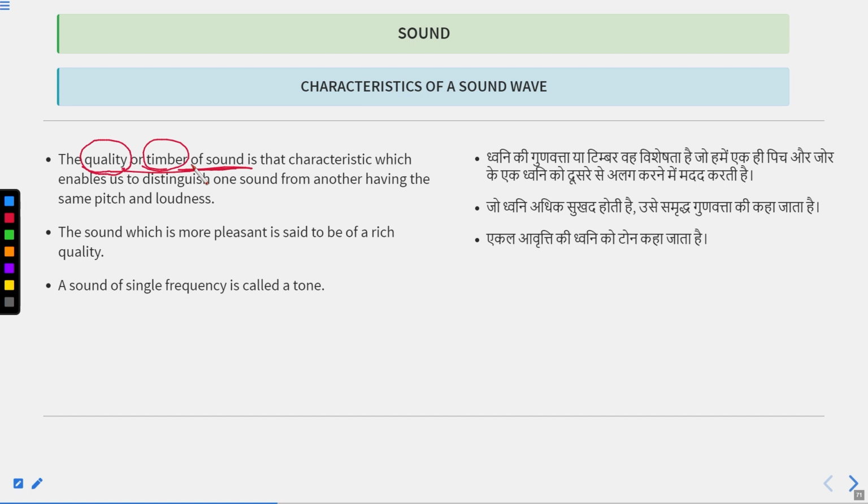It is because you are using the characteristic of sound which is called quality of sound. It helps us distinguish one sound from another if both sounds have the same pitch and loudness. A third factor comes into play, which is quality of sound.